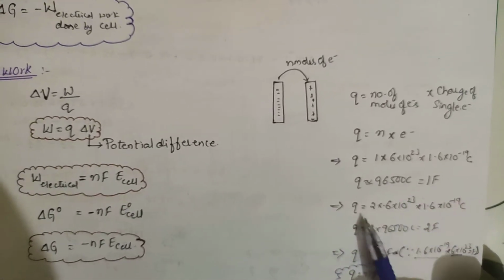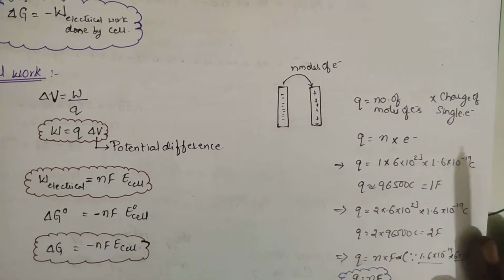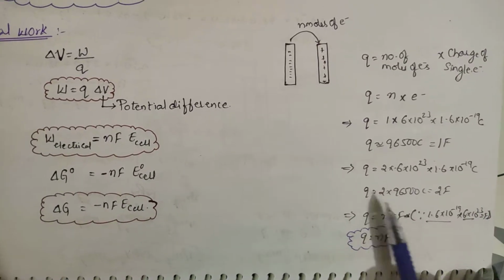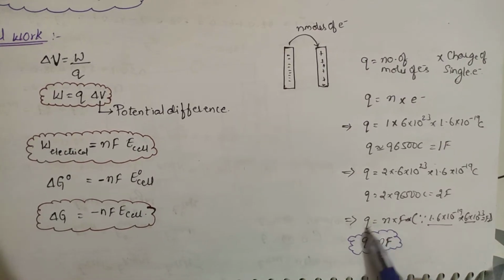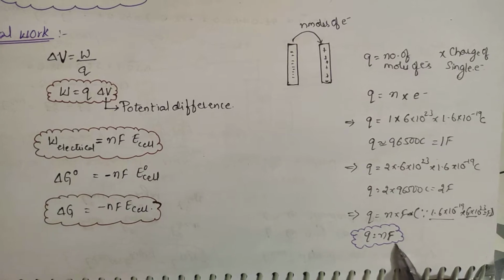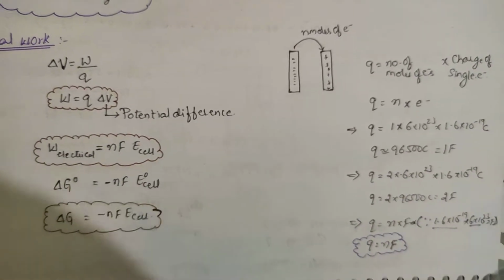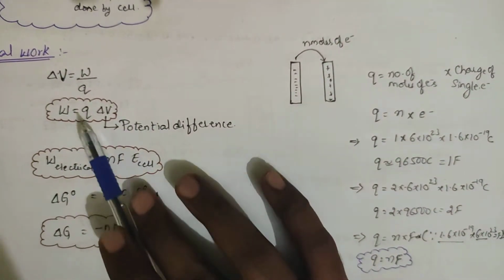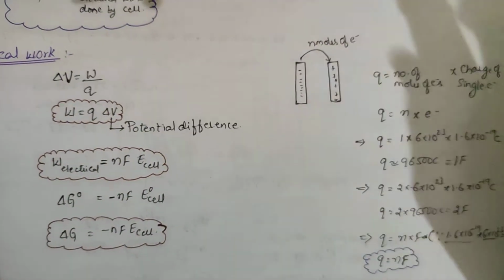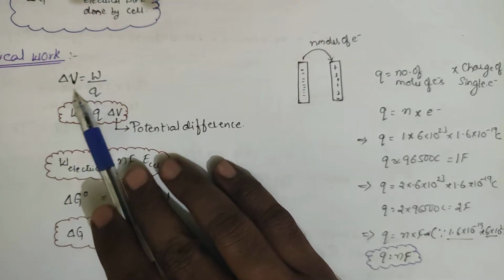Getting clear this? Right, suppose you take 2 moles, that is 2 into 6 into 10 power 23 into 1.6 into 10 power minus 19, so Q is equal to 2 Faraday. Suppose you have n moles of electrons, the charge will be equal to nF. Remember this: n moles of electrons, and the charge of 1 mole of electrons is 1 Faraday, that is 96,500 coulombs. Right, so what we are doing next is electrical work. In terms of physics, we know that change in potential will be equal to work by Q. In terms of physics, electrical charges, we will be learning this one.